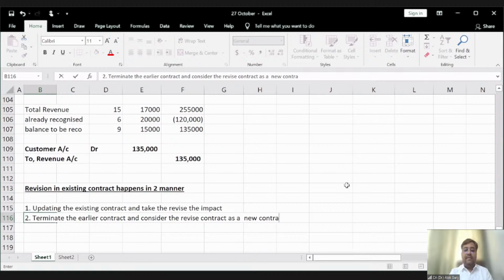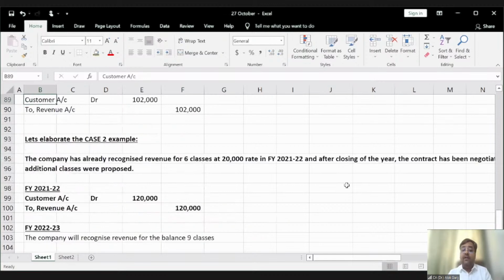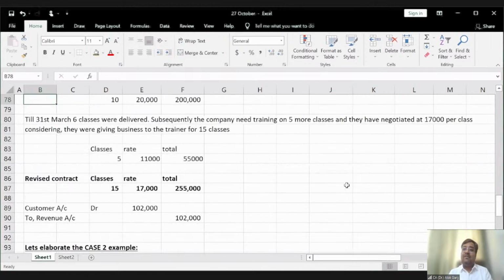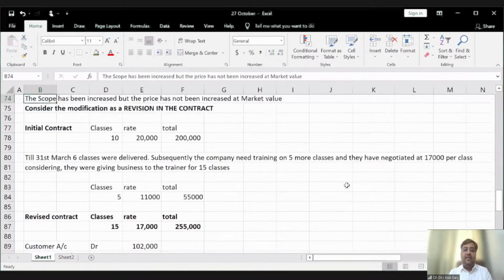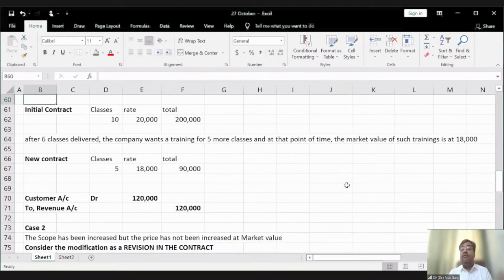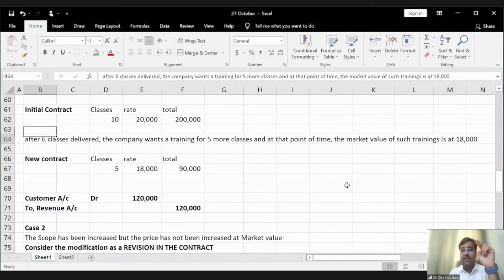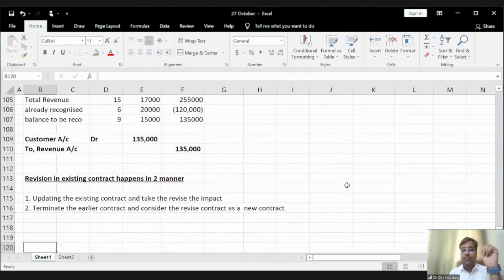Sir, then in the second example, how is it different from the first one? In the first one, the scope is changing and the price is also proportionately changing. In the first case, there will be two contracts, the initial contract and the new contract. But in the second case, in a revision of the existing contract, there should always be one contract.